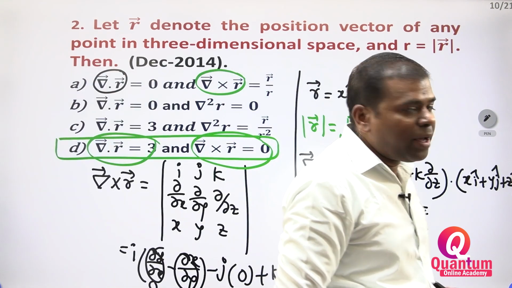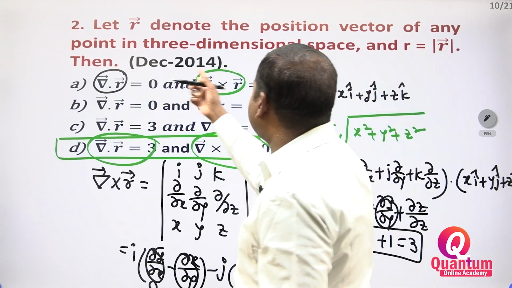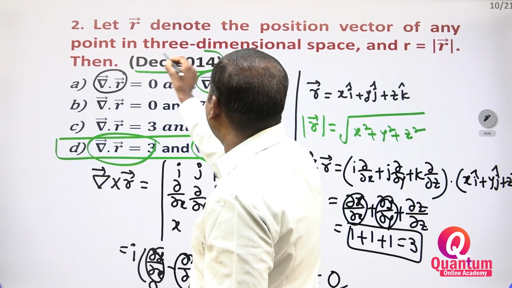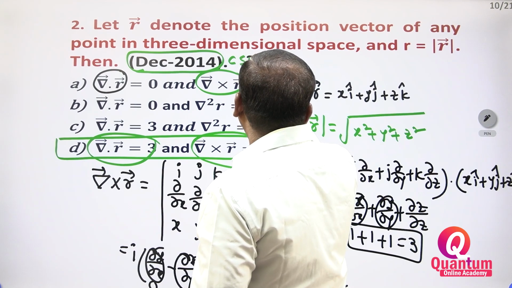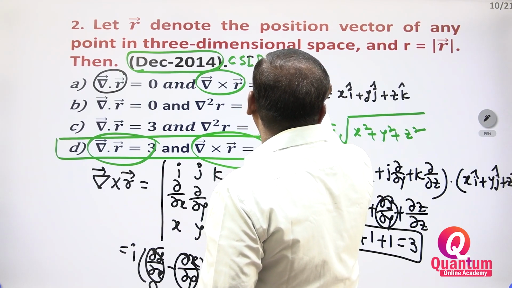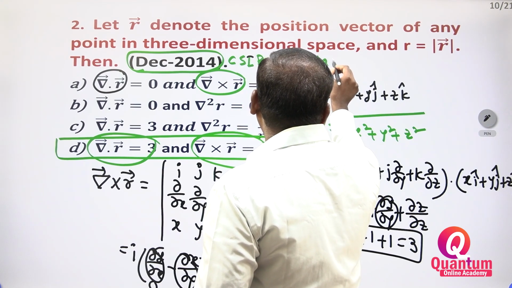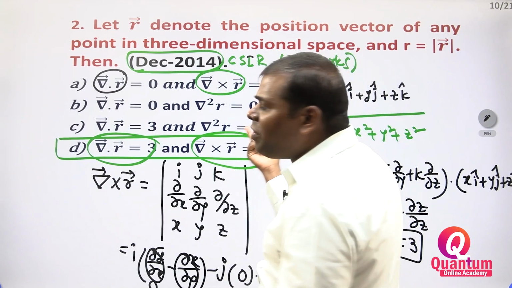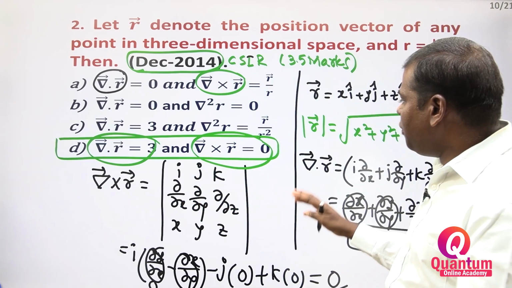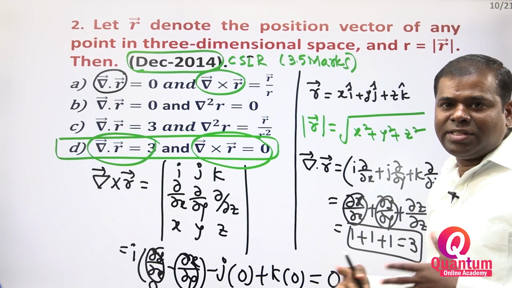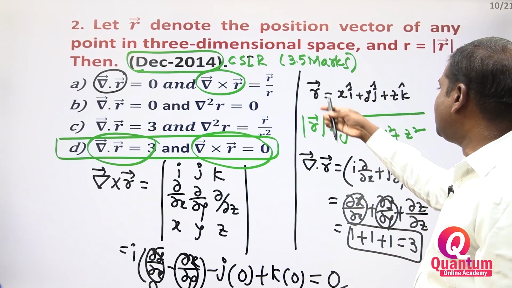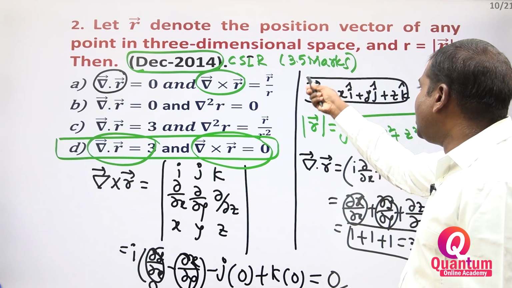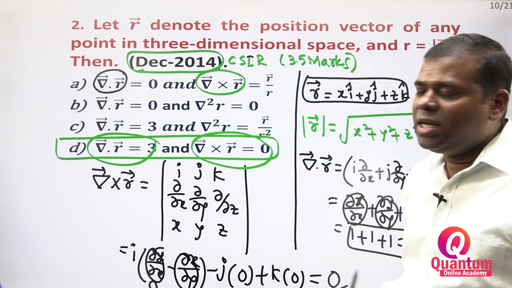This question came in which year? December 2014. CSIR people are asking this question, right? For 3.5 marks. Everyone can do this question. If you have an idea, del is an operator. You have to operate that operator on the position vector. Easily you may get this option, right?